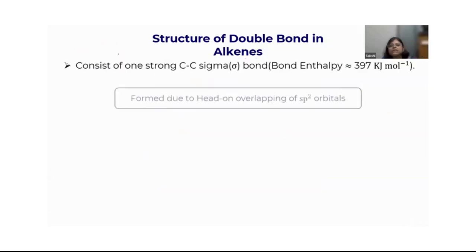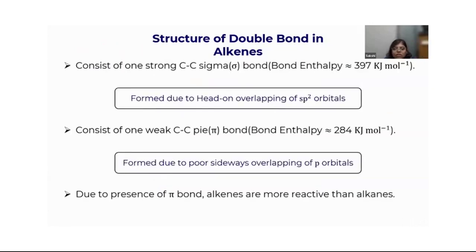Okay, let us move forward. The pi bond is generally weaker. Due to the presence of pi bonds, alkenes are more reactive than alkanes, because pi bonds are present. Pi bond means more electron density. Now, let us study about alkynes.